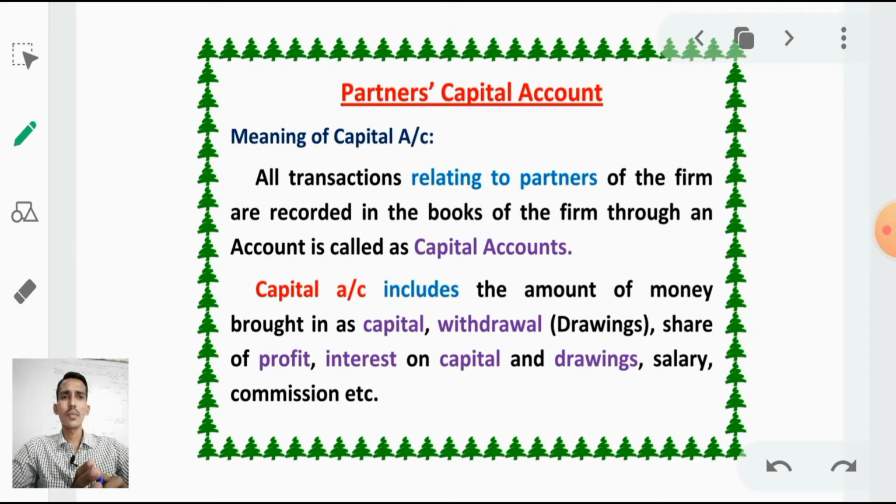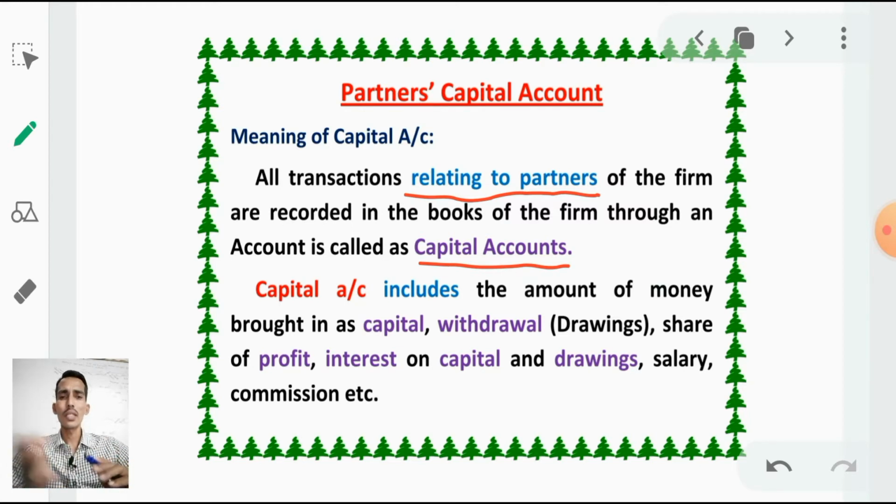Next we will discuss partners' capital account. What do you mean by partners' capital account? Let us see the meaning of capital account. All transactions relating to partners of the firm are recorded in the books of the firm through an account called the capital account. What it is saying means all transactions relating to the partner.